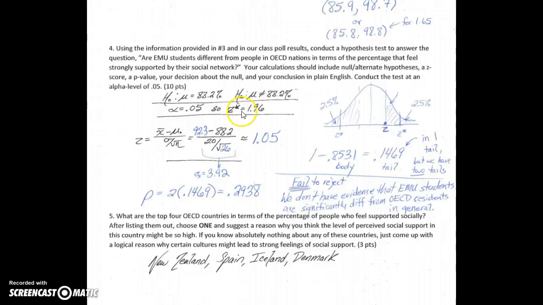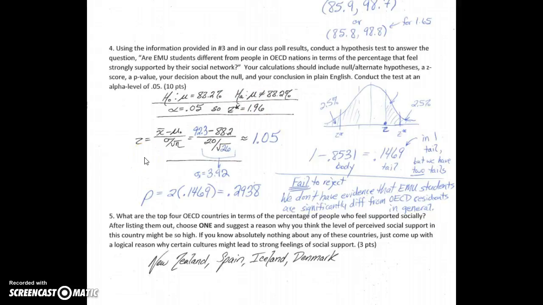So how do we know what that is? Well, we take this 5% or 0.05, and we either put it in one tail or two tails, depending on what we set up as our alternative. So here we gave ourselves the opportunity to reject either down low or up high. So we split that 5% in half, and we look this up on the chart, 0.025, or maybe you happen to remember that it would be 1.96 from doing the confidence intervals.